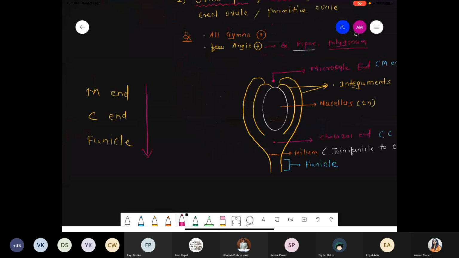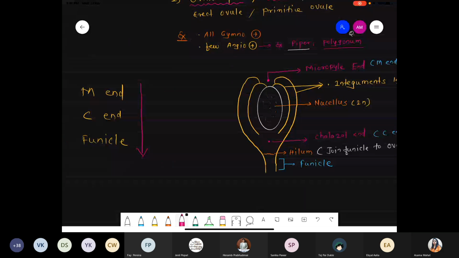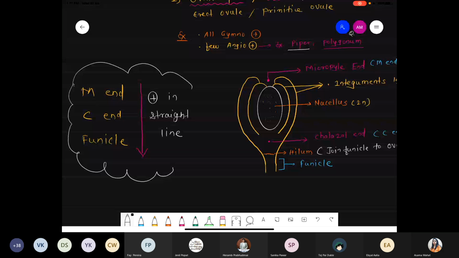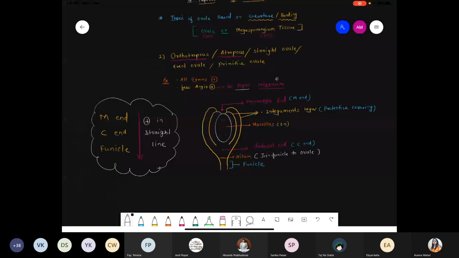So what is the meaning of the erect one? If you see the typical structure, micropylar end, chalizoid end, and the funicle lie in a straight line.